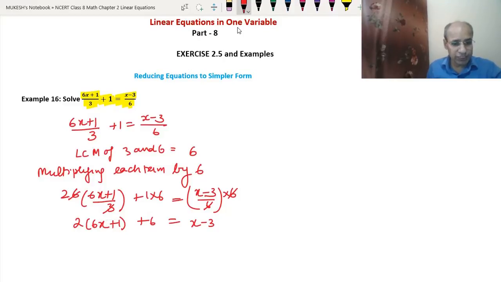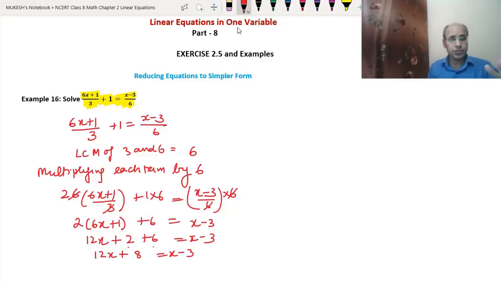So 2 into 6x means 12x, plus 2 into 1 is 2, plus 6 equals x - 3. So 2 plus 6 will be 8. So 12x + 8 = x - 3.